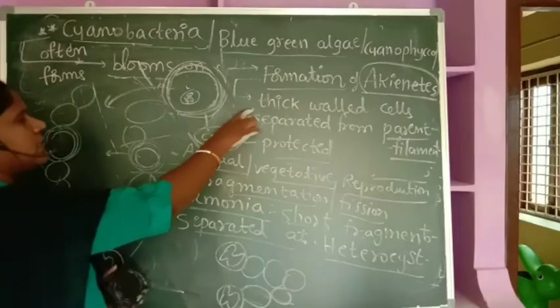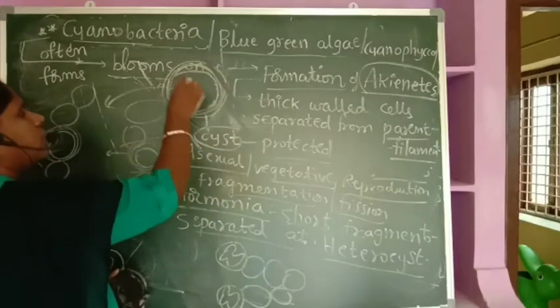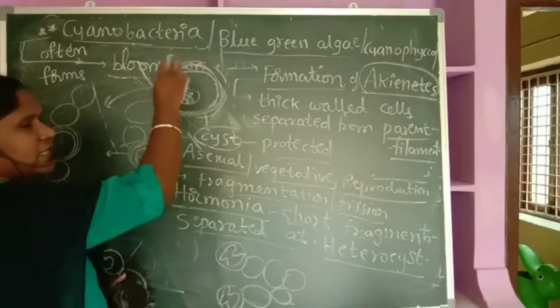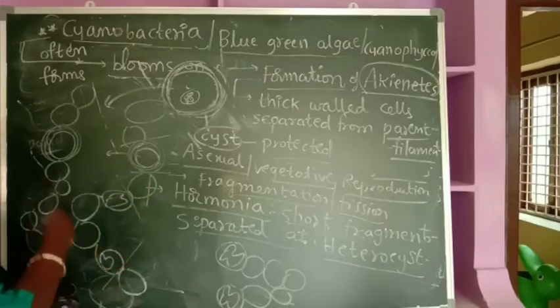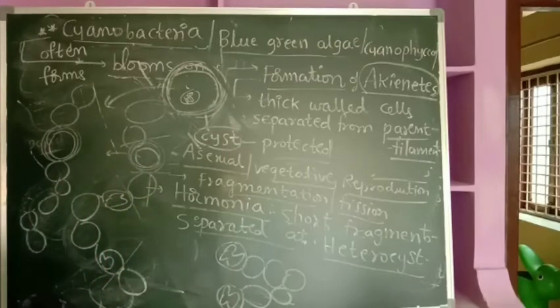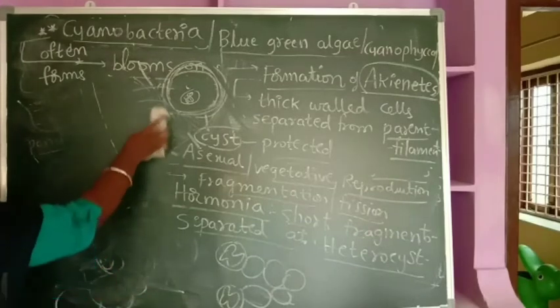The thick wall is called the cyst. Inside the cyst they are protected during unfavorable environmental conditions after they get separated from the mother cell. So this is what we call cyanobacteria.